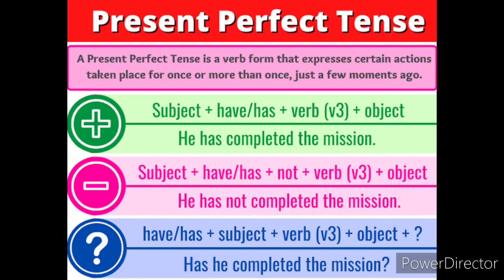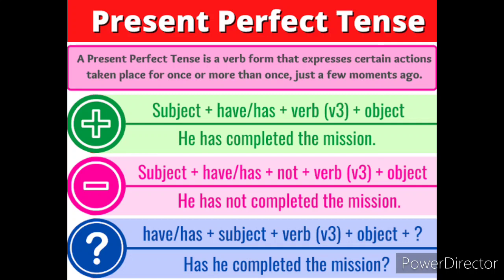It is positive. So look at the negative structure here. Subject plus has or have, not, plus verb 3 form plus object. So the sentence is, he has not completed the mission. If it is interrogative, we have to bring the helping verb to the front.